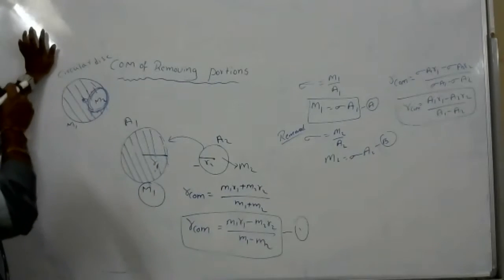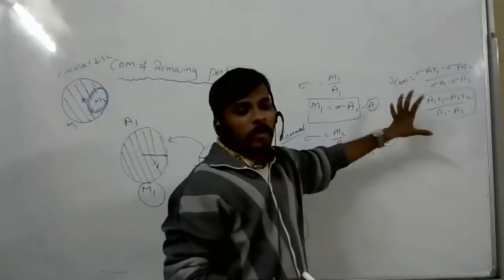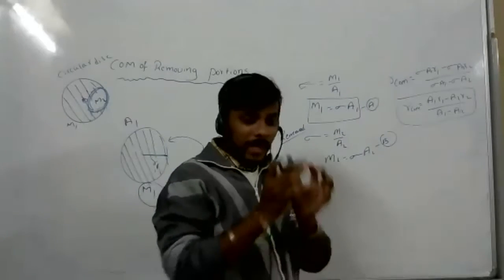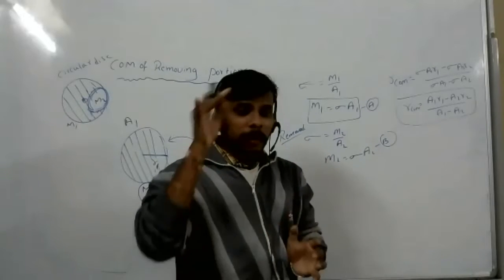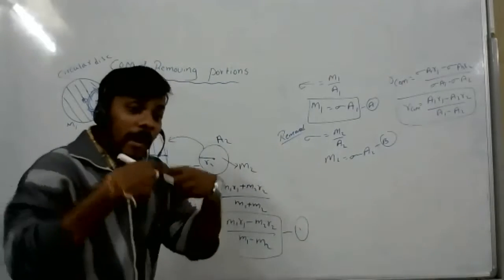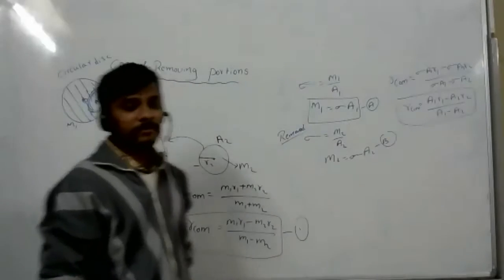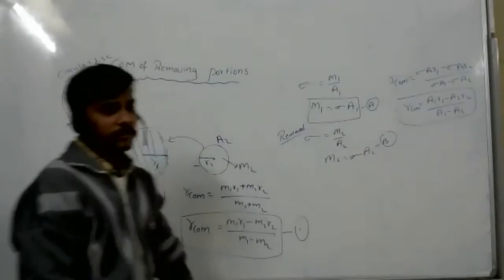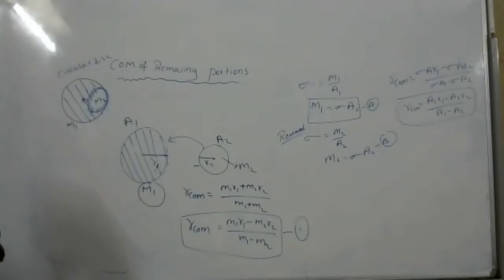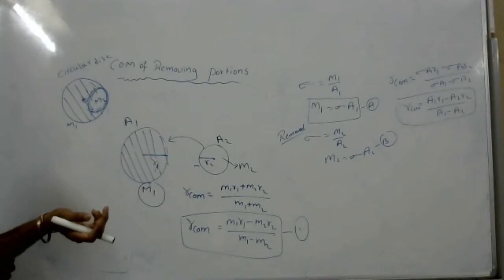Santosh, clear? Is that the final answer, sir? Yes, final answer. This type of formula you can also use when they have removed some portion. If we know the area, we can use this formula. If they have given masses, use the first one. If they don't give masses, use this formula. Mostly you will use this formula. Clear? Any doubt? No doubt, sir.